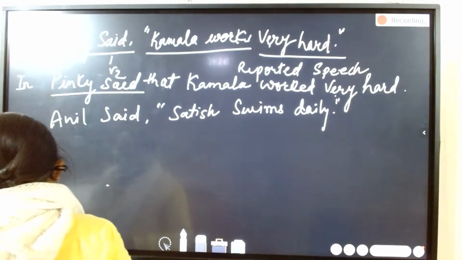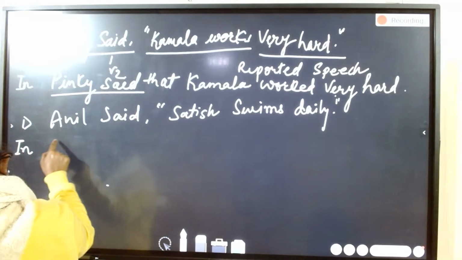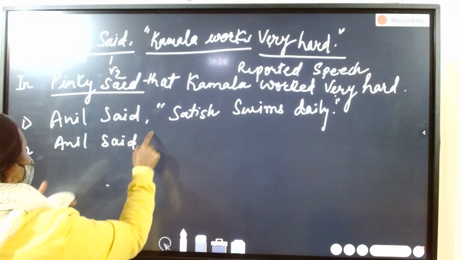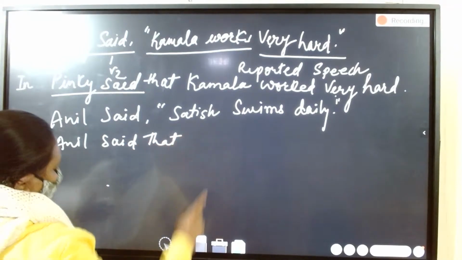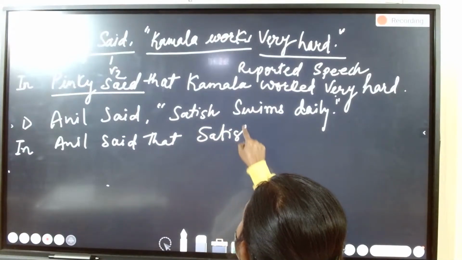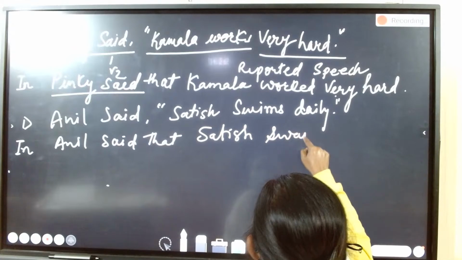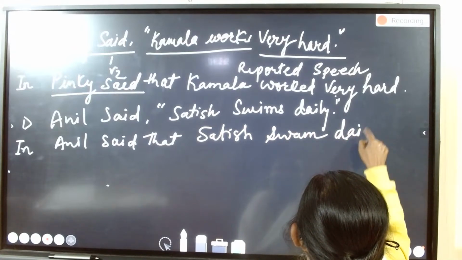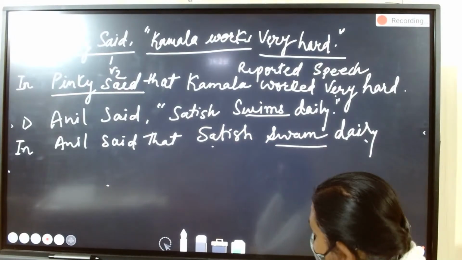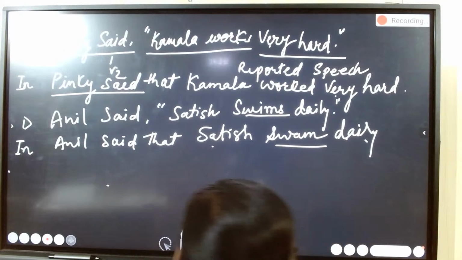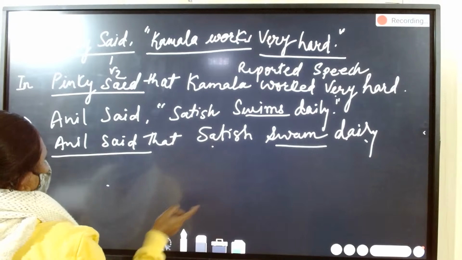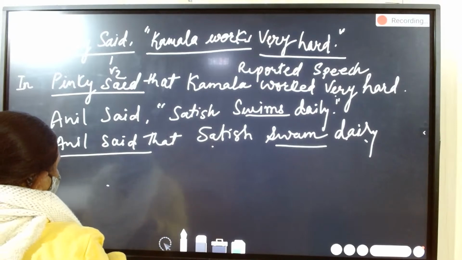If we are changing into indirect speech, children, you put there Anil said that, simple present becomes simple past. Satish swam daily. So you see, children, swims becomes swam, second form of the verb. The reporting verb is in simple past, so simple present becomes simple past.